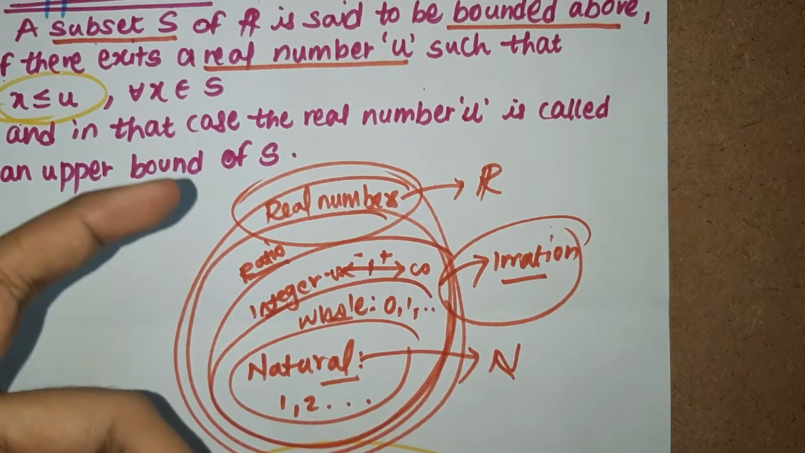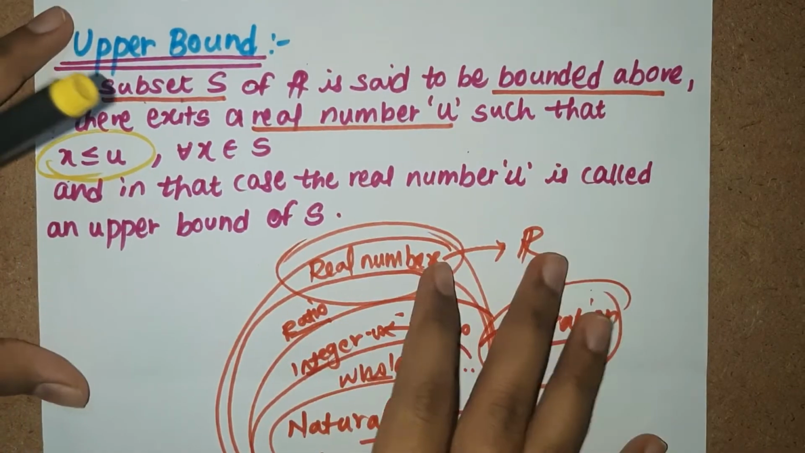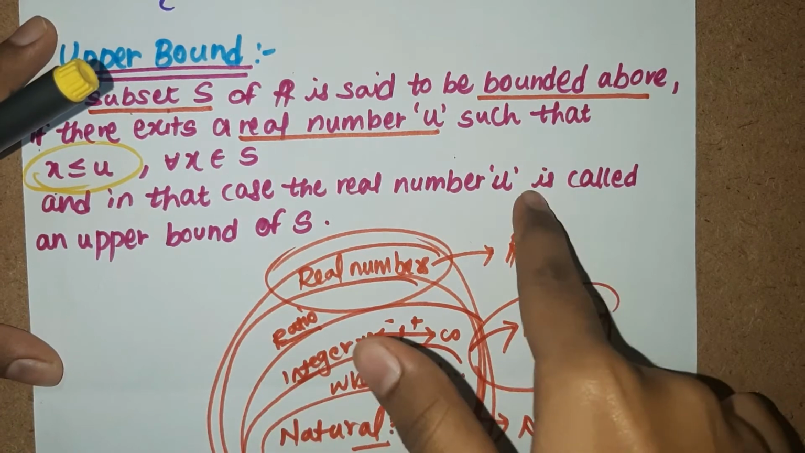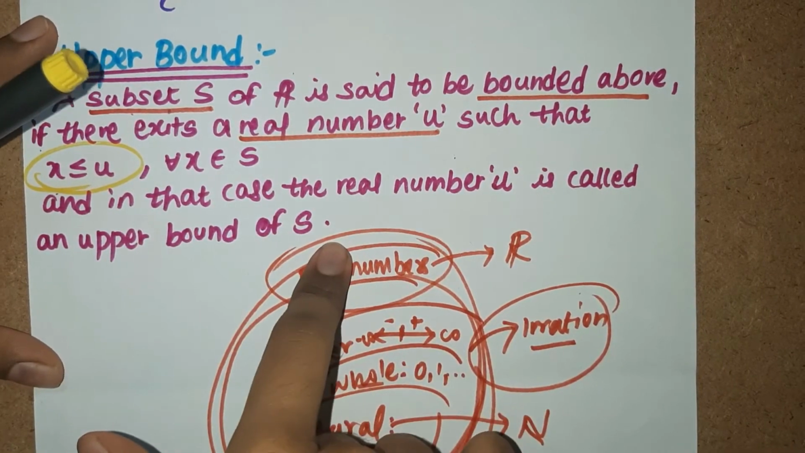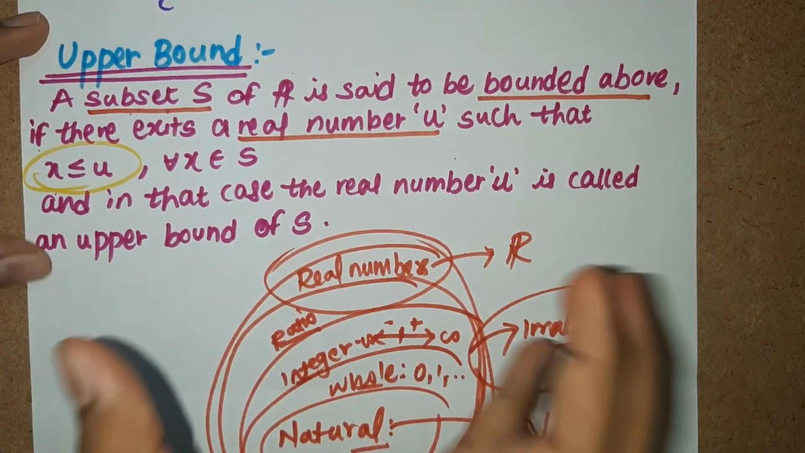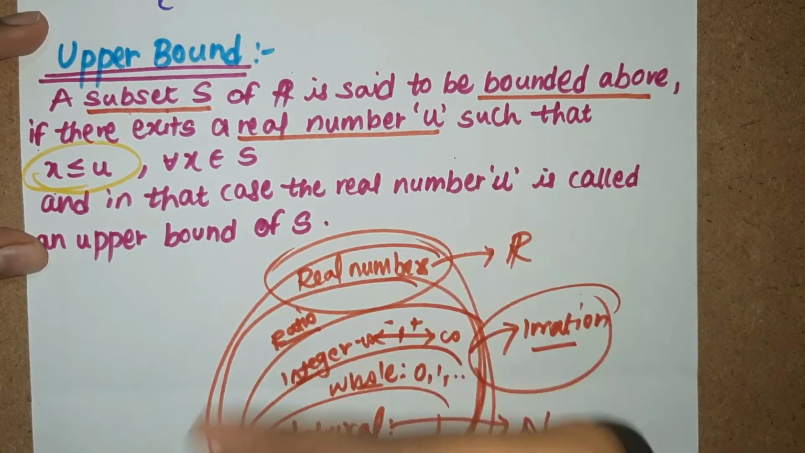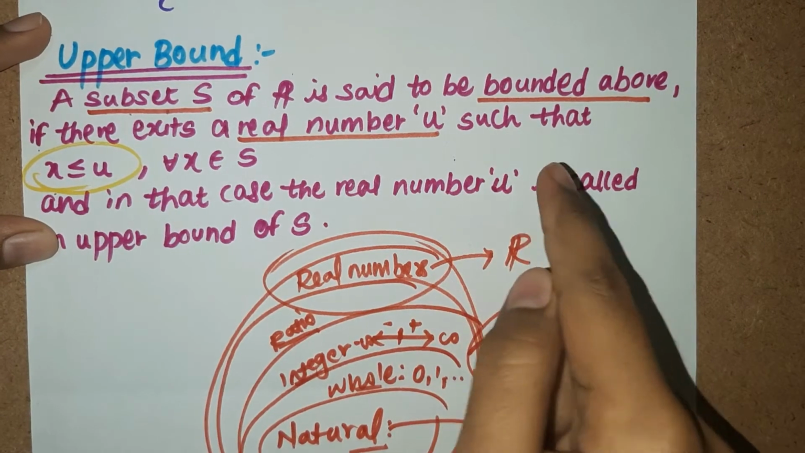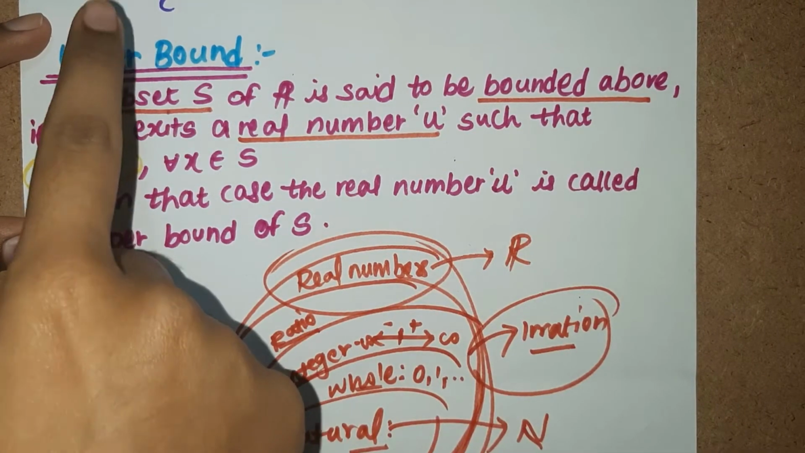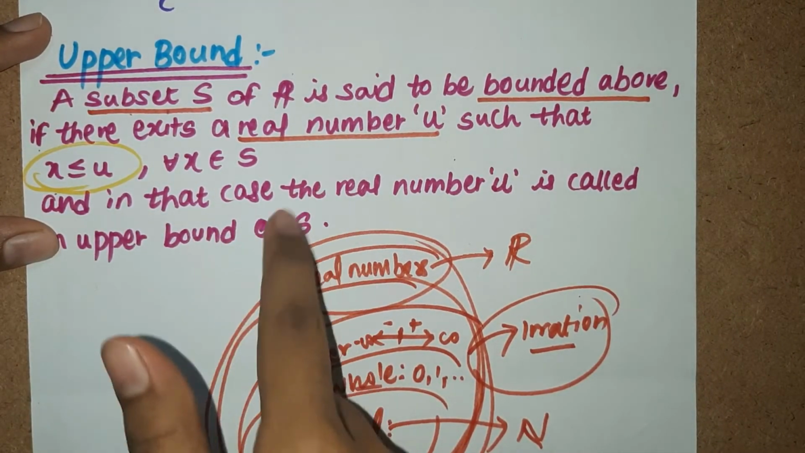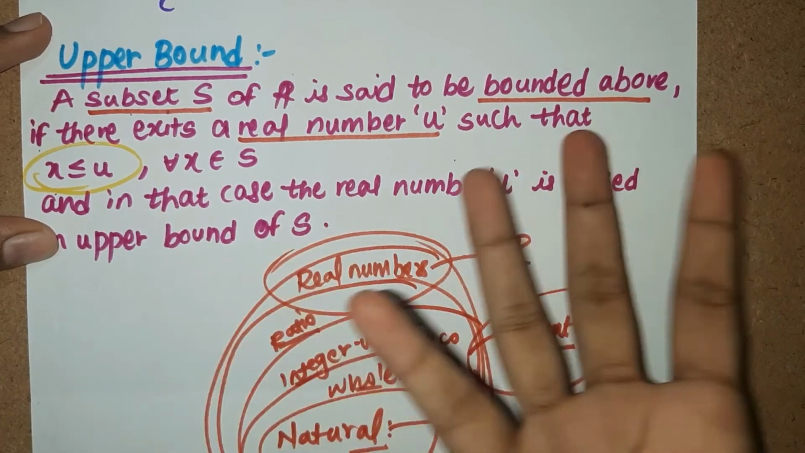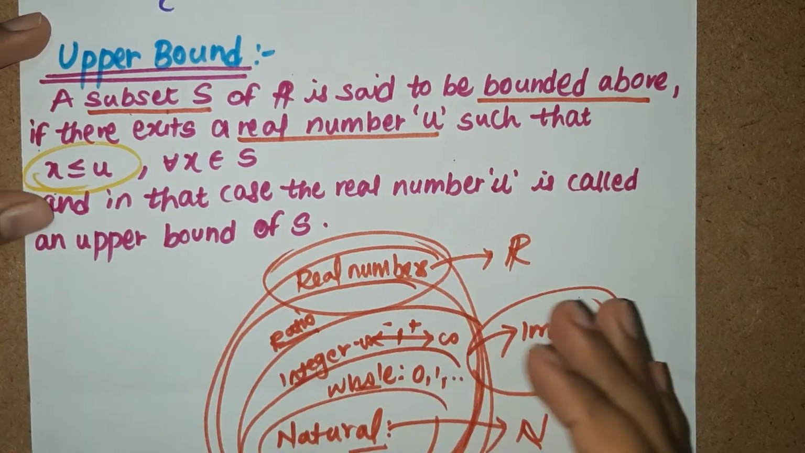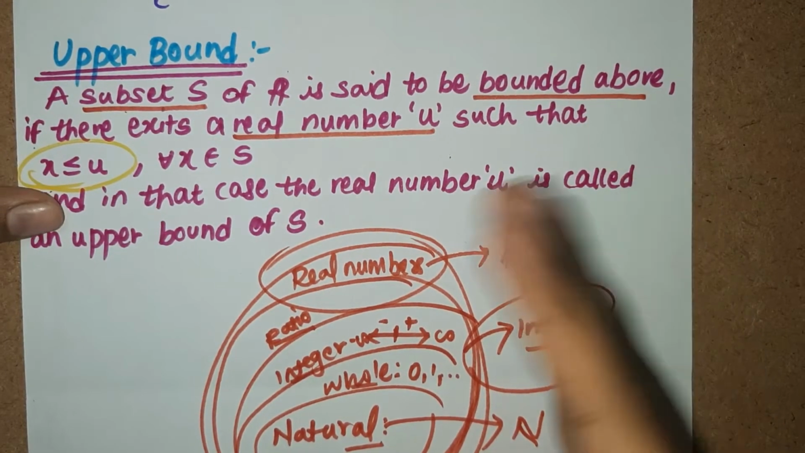Now, there's this sentence which I've written: in that case the real number U is called an upper bound of the set, an upper bound of S. This S is going to be bounded above, but bounded above by what? This element, and this element is called the upper bound. When subset S is bounded above by an element, that element is called the upper bound. Very simple. The same goes for lower bound.